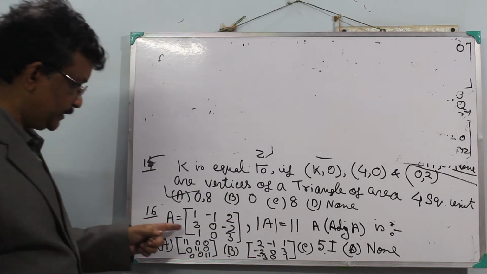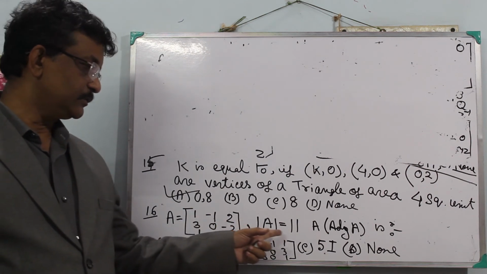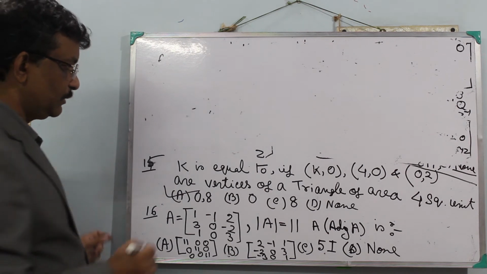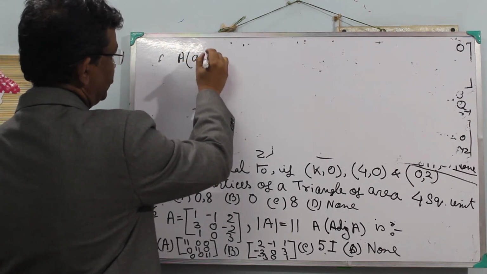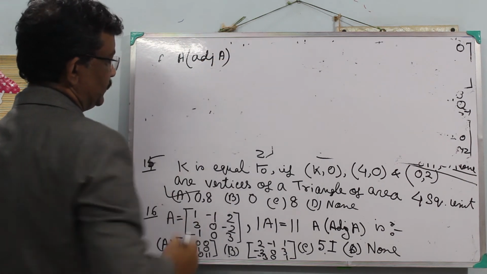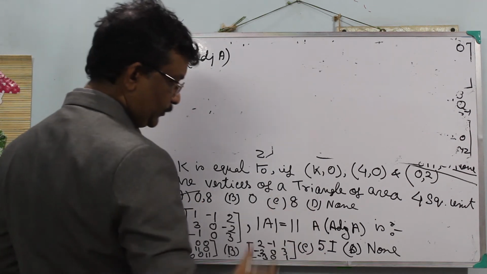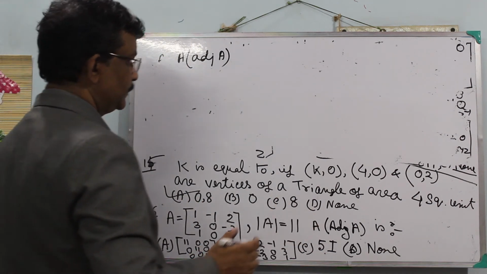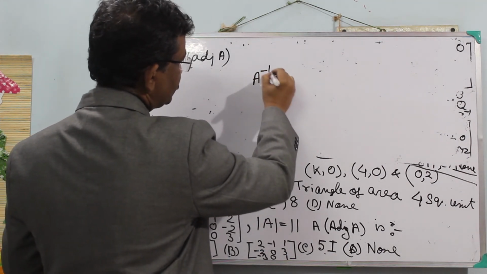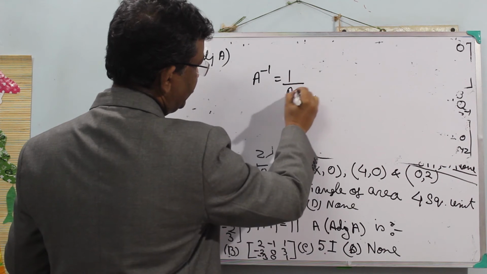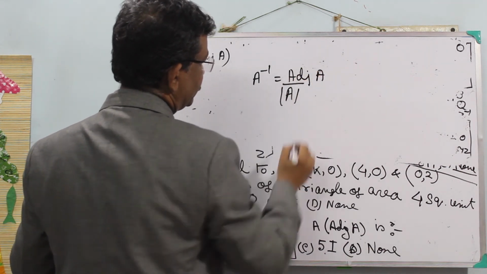Given that matrix A and det A is also given, you may calculate det A is equal to 11. So what is A into adjoint A? This is a matrix. If you calculate through the proper process, it will take much time. But see, we know A inverse equals 1 by det A into adjoint of A.